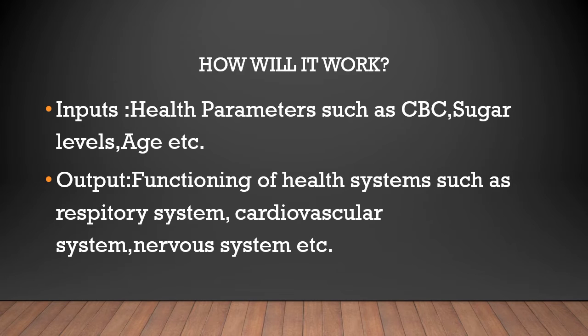My algorithm will take as input health parameters such as one's health condition, if he had any previous diseases, his CBC or his cholesterol levels, his stress levels, his sugar levels, his smoking and drinking factors, his age, height, if he had any MRIs or exposure to radiation in the past, or if he had any serious complication in the past. These factors will be analyzed carefully with the models and techniques used in data science to analyze the relationship between multiple systems such as the immune system and cardiovascular system, how they react to each other, how one's immune system works, how good one's cardiovascular system is, and the conclusions will be drawn based on knowledge derived from the careful analysis of the data.